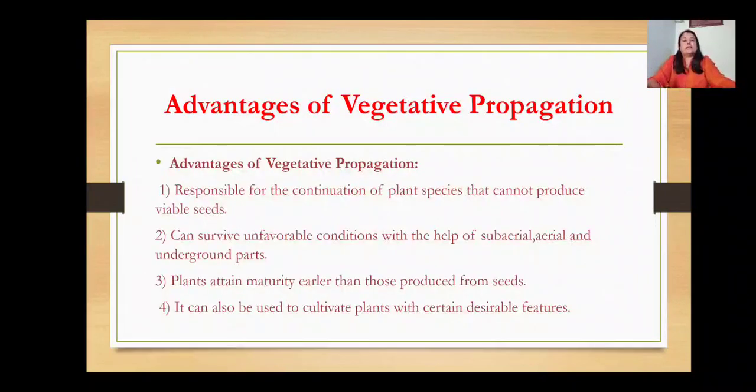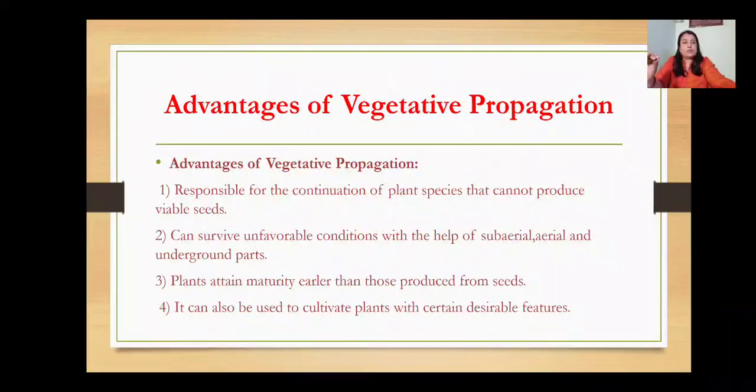Now, since we are learning vegetative propagation and it is being practiced, there are certain advantages and certain disadvantages. Here we are going to understand the advantages of vegetative propagation. It is responsible for the continuation of plant species that cannot produce viable seeds.